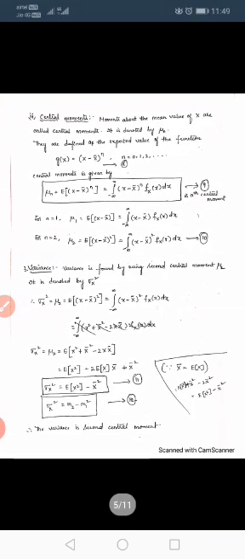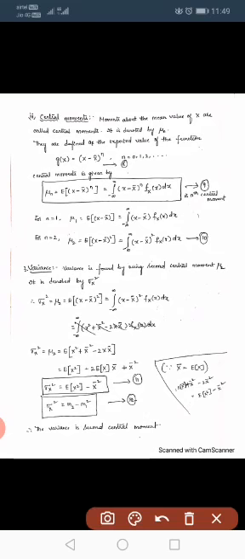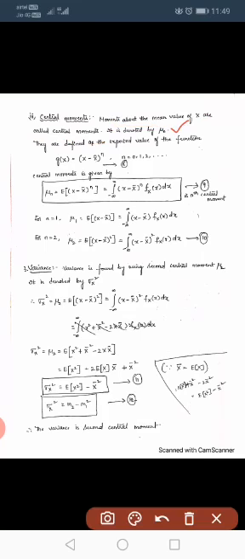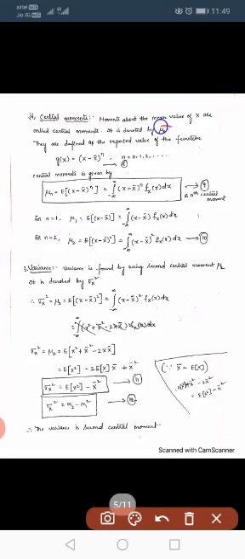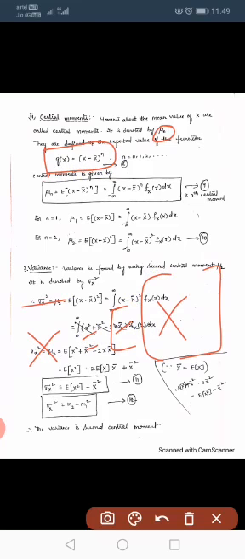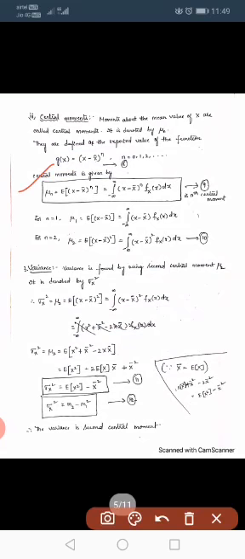So next one is central moments. Central moment means here moments about the mean value of X are called central moments. So the central moment is denoted by mu n. Moments about the origin are denoted by mn, and the central moment is denoted by mu n. So it is given by g of x equal to x minus x bar whole power n. What is x bar? We know that x bar is the expected value of X.